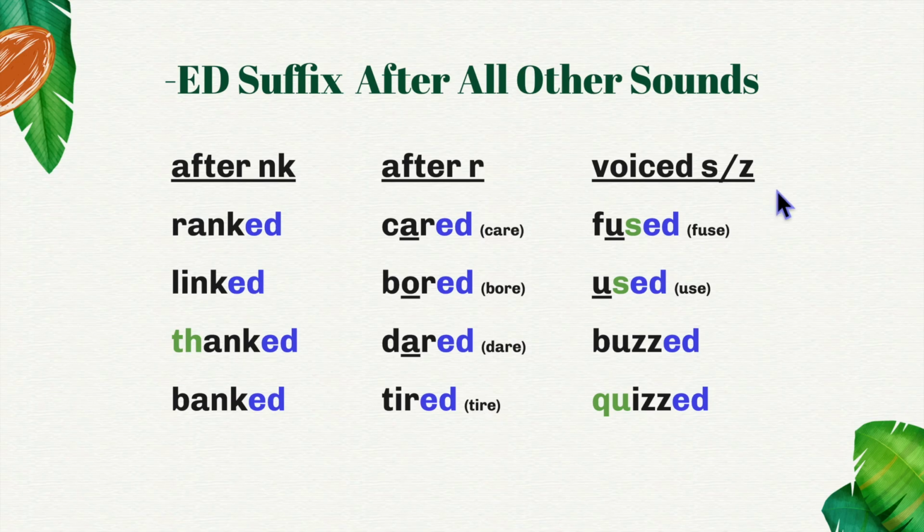ED also has the sound of D after the voiced S sound, which is Z, or the sound of Z. Fused, used, buzzed. Notice the double Z shows us that this U is short. QU has the sound of Qu in English, so quizzed. Again, the double Z means the I is short.